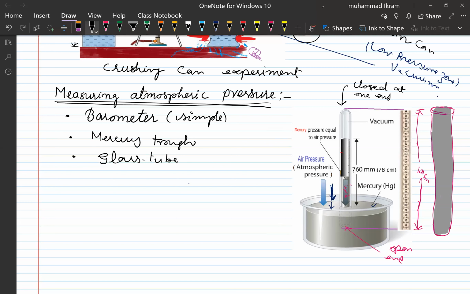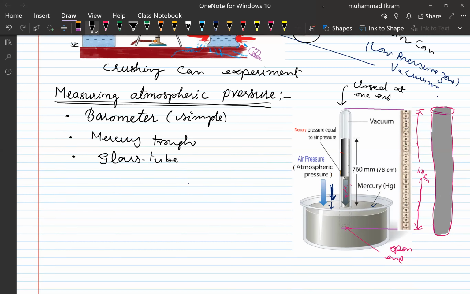When you invert it into the glass tray, then because of gravity, the mercury in the glass tube will descend. It will come down into the glass tray. Now you see there are two things that are acting. The first one is the pressure created by the mercury in the downward direction, as you see.